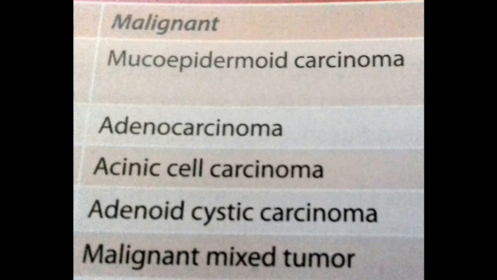Regarding the malignant mixed tumor, which is the last type of malignant tumor, it behaves aggressively, and the person survives only for 5 years. It includes 3 subcategories of lesions: carcinosarcomas, carcinoma ex pleomorphic adenoma, and metastasizing pleomorphic adenoma.